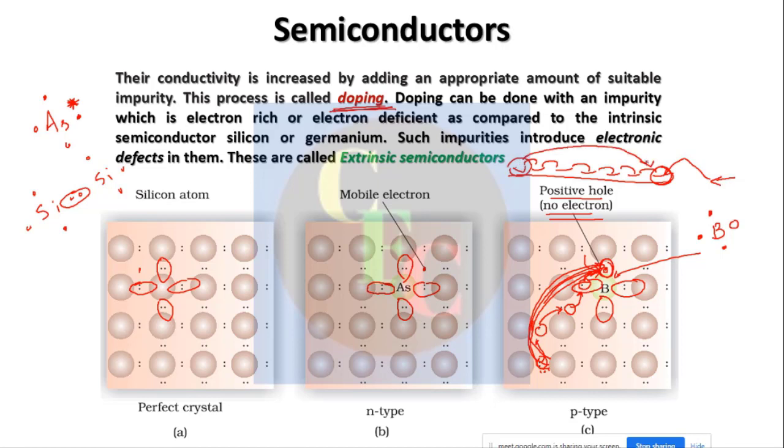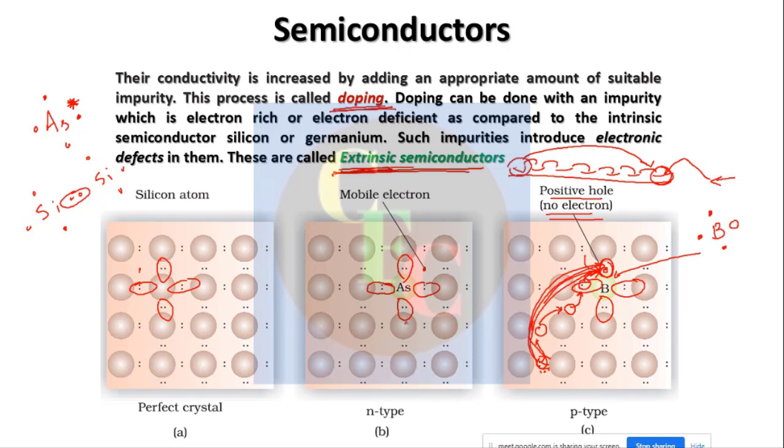So this is the doping property of extrinsic semiconductors. Why are they called extrinsic semiconductors? Because these properties were not inherent to them. They are not born with these properties. These were actually induced. That's why they are called extrinsic semiconductors. And germanium and silicon are called intrinsic semiconductors.